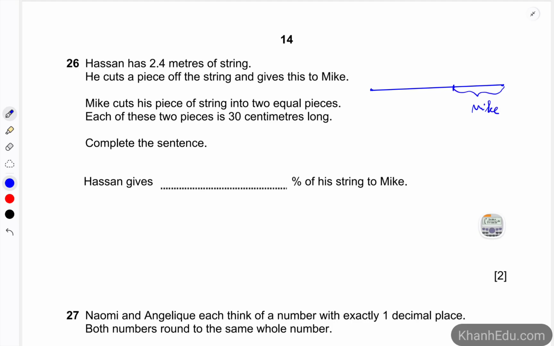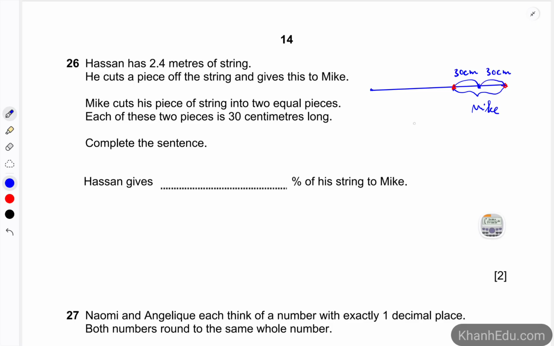Mike continues cutting his piece of string into 2 equal pieces. So this portion is Mike's, from this point to this point, and he cuts this one into 2 equal pieces, and each of them is 30 centimeters long. So 30 centimeters, 30 centimeters.